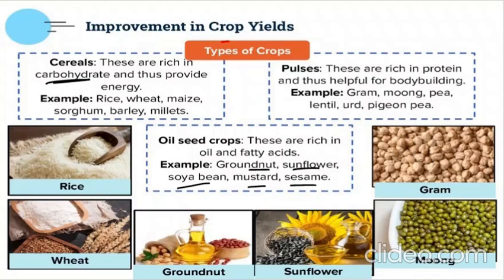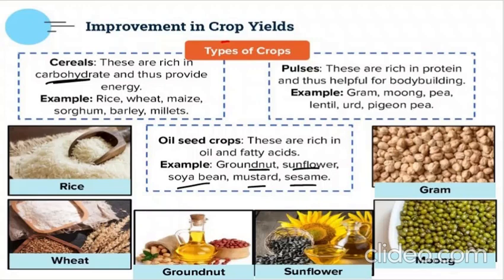Next come the pulses, which we eat in day-to-day life. Why do we eat them? You might have heard your mother saying, "Eat this dal," moong dal, gram dal, lentil seeds, pigeon pea, urad dal, all of these, right? Why? Because they're very rich in protein. So when you eat these pulses, they help in bodybuilding. If there is any problem in your body, these pulses are the ones which will help in repairing it, right? And they're very rich in proteins.